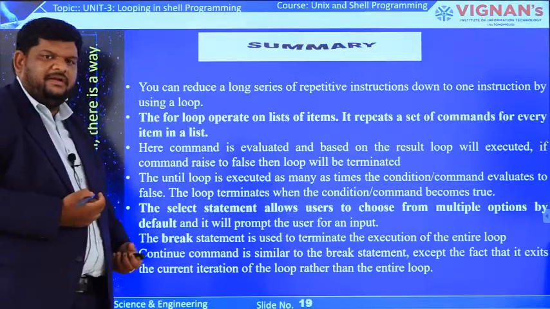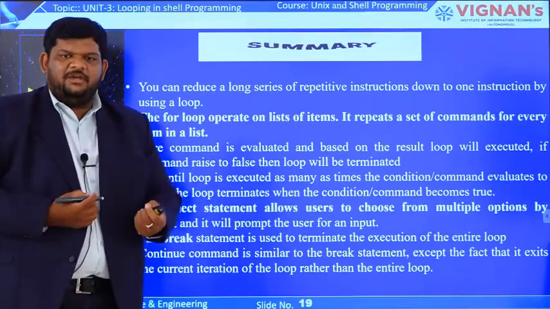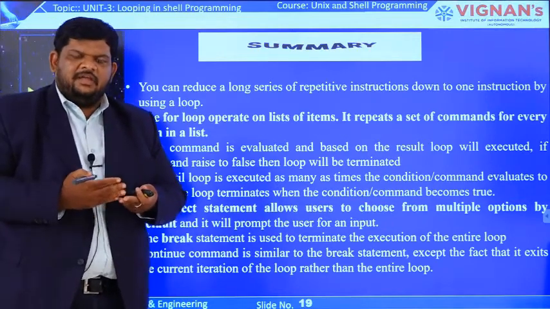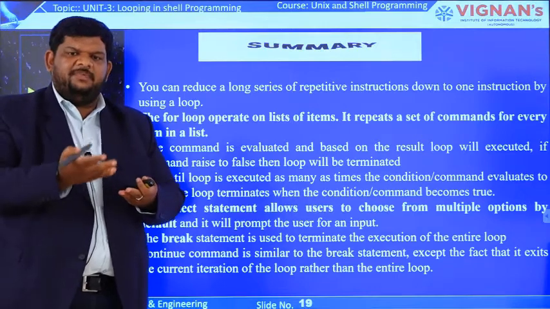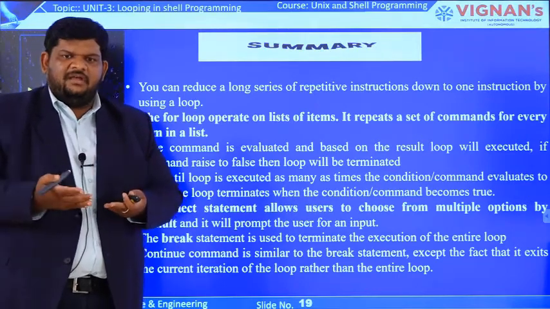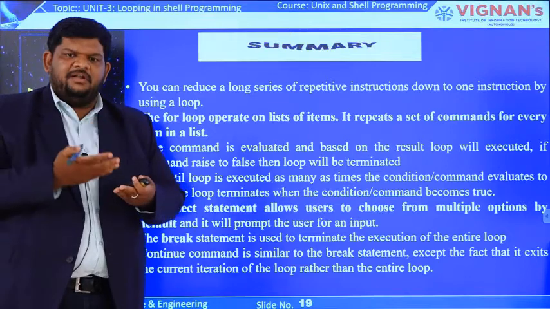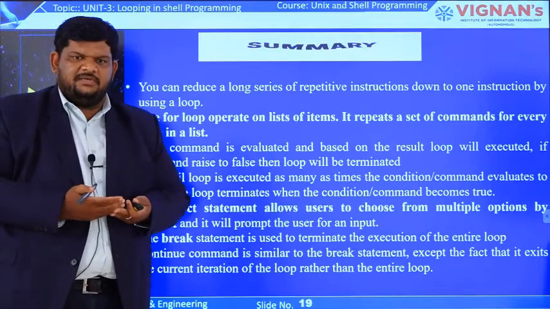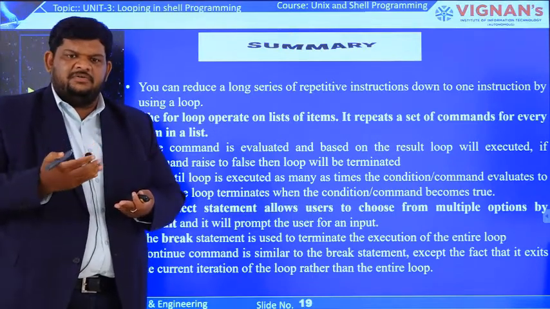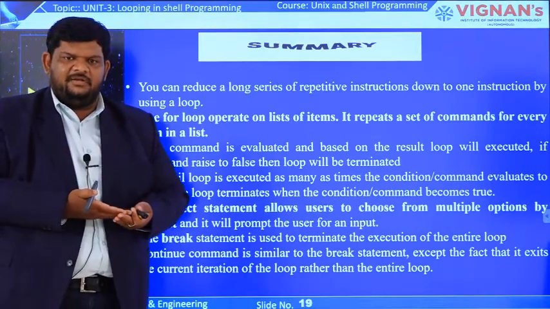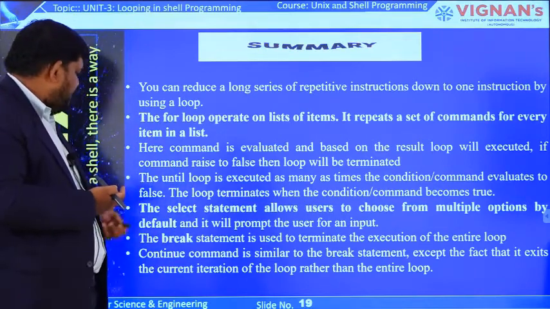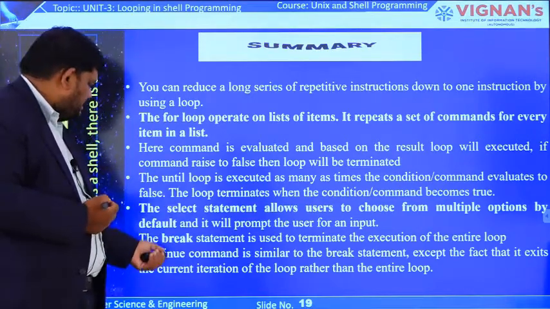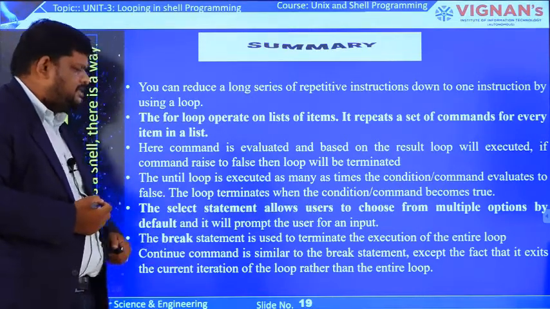Coming to the while loop and until loop: the body of the while loop executes when the test evaluation is true. If the test evaluation is false, the while loop terminates. This is quite the opposite of until. The body of the until loop executes when the test evaluation is false. If the test evaluation result is true, termination happens in the until loop. We have seen while, for, until and select with examples, and we also discussed the break and continue statements.